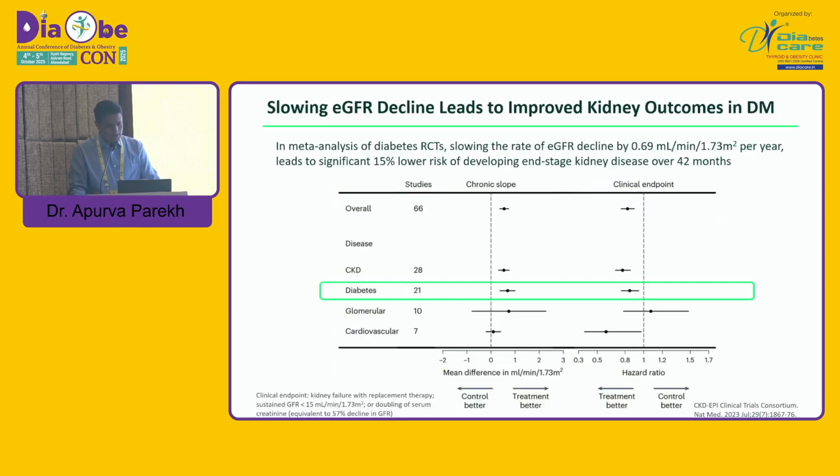Again, if we slow the GFR decline by any means, suppose by 0.69 ml per minute per year, then it leads to a 15% lower risk of developing end-stage kidney disease over 3.5 years. So it's better to slow the progression of CKD by available means.